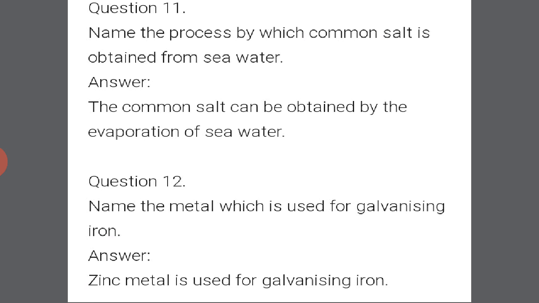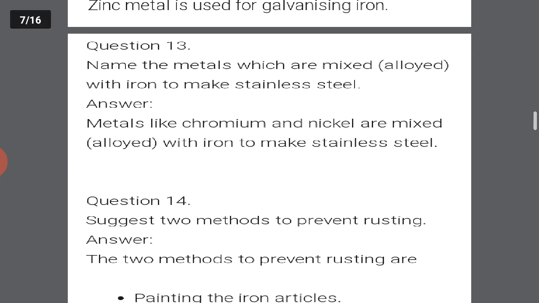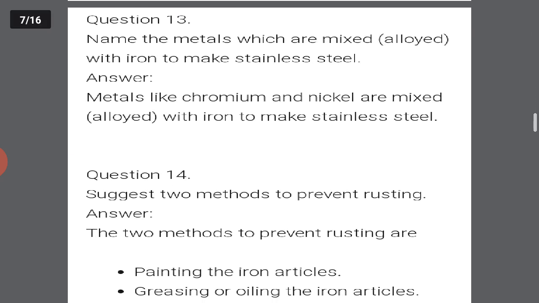Name the process by which common salt is obtained from sea. The common salt can be obtained by the evaporation of sea water. Next is name the metal which is used for galvanizing iron. Zinc is the metal. We have also discussed this process of galvanization earlier in our discussion as well as in questions. Zinc metal is used for galvanizing iron. The process is called galvanization.